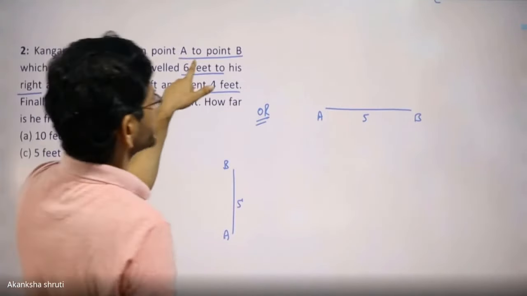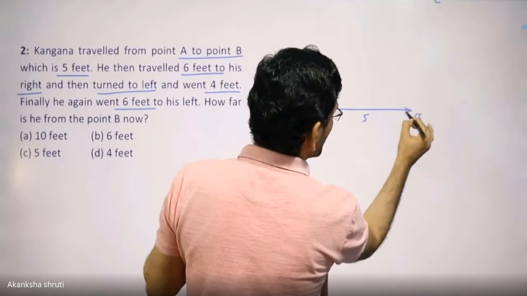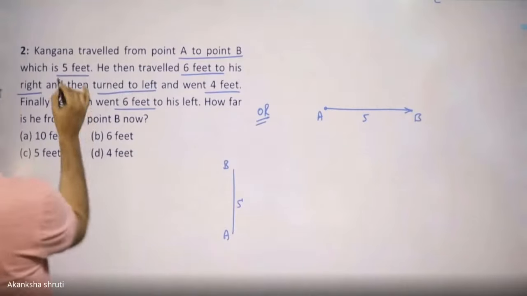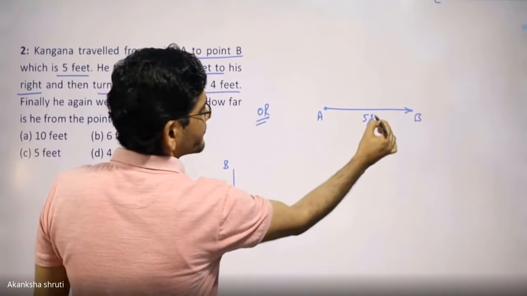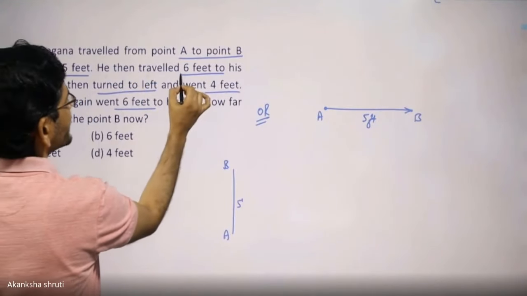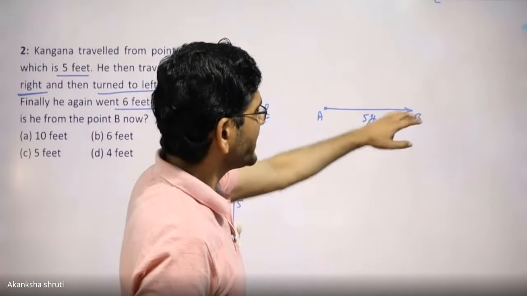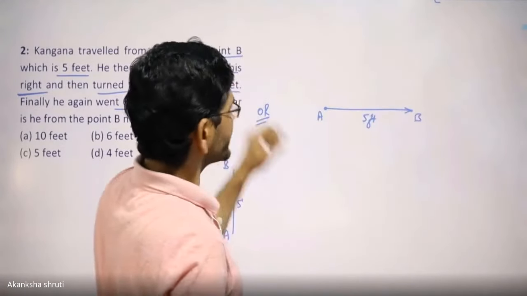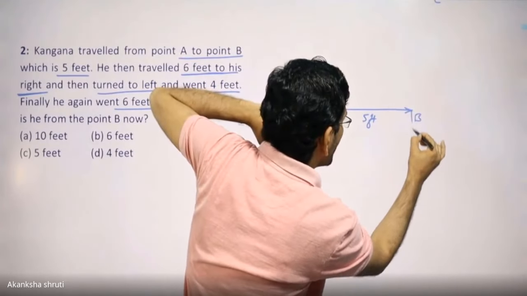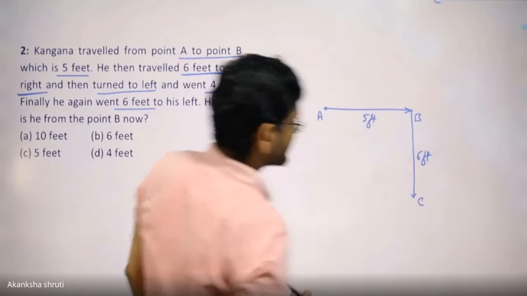Kangana traveled from point A to B. So mark it carefully. Started from A, reached B. At point B, make an arrow, starting from the dot, which is 5 feet. So 5 feet is written here. She then traveled 6 feet to her right. From point B, she is going to travel 6 feet. While moving on this side, this side will be left and this side will be right. Now we need to move 6 feet to the right. Let us mark this point as C.